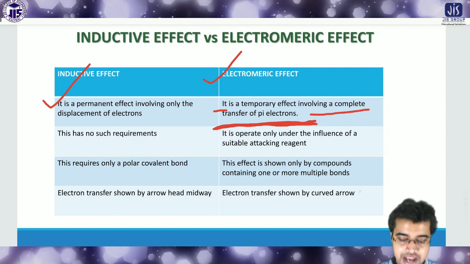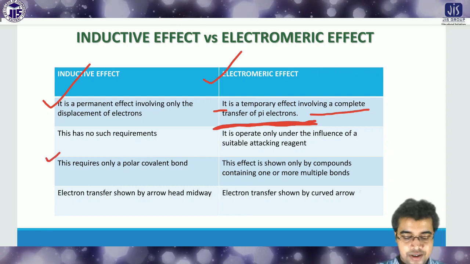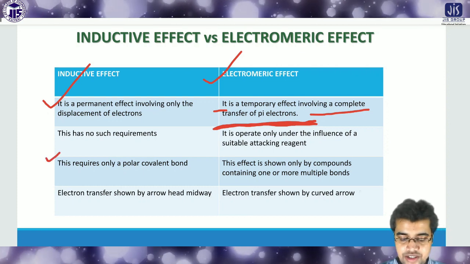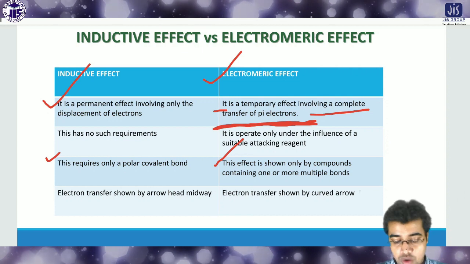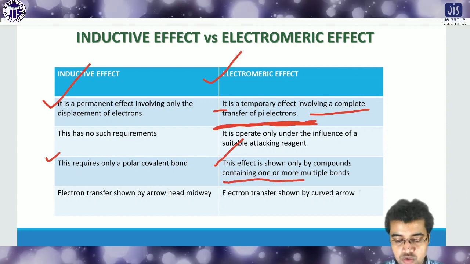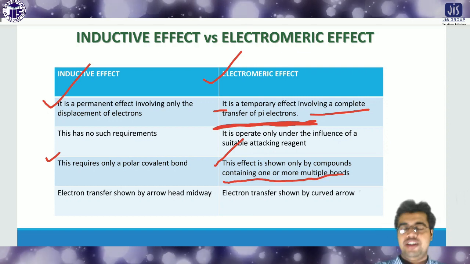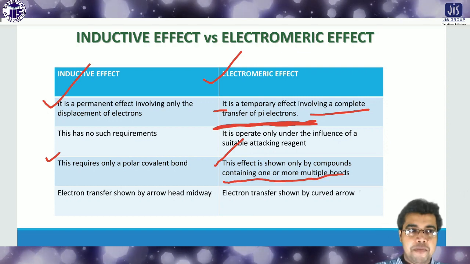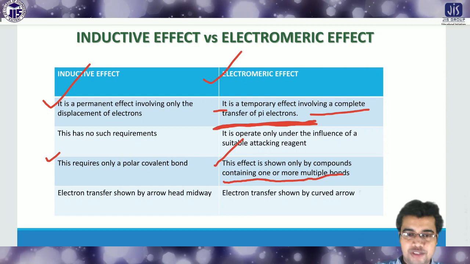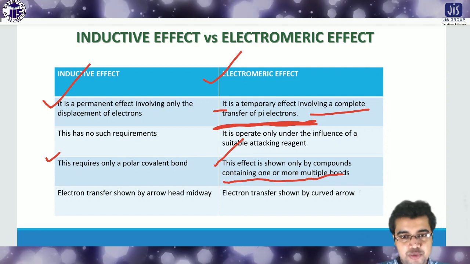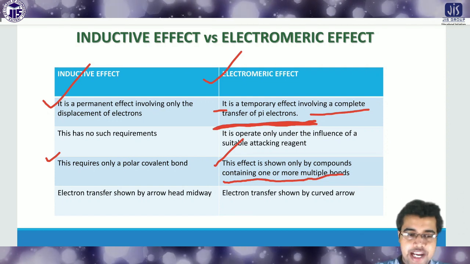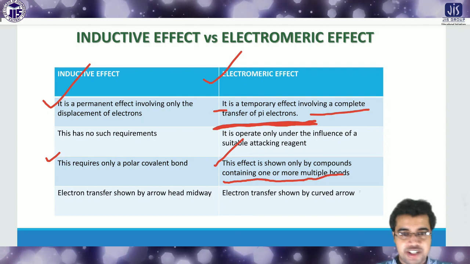So it is applicable for the pi electrons. This effect is shown only by compounds containing one or two multiple bonds. In the case of the inductive effect, there must be the attachment of two atoms, and those atoms should have some kind of electronegativity difference, without which it is not possible.